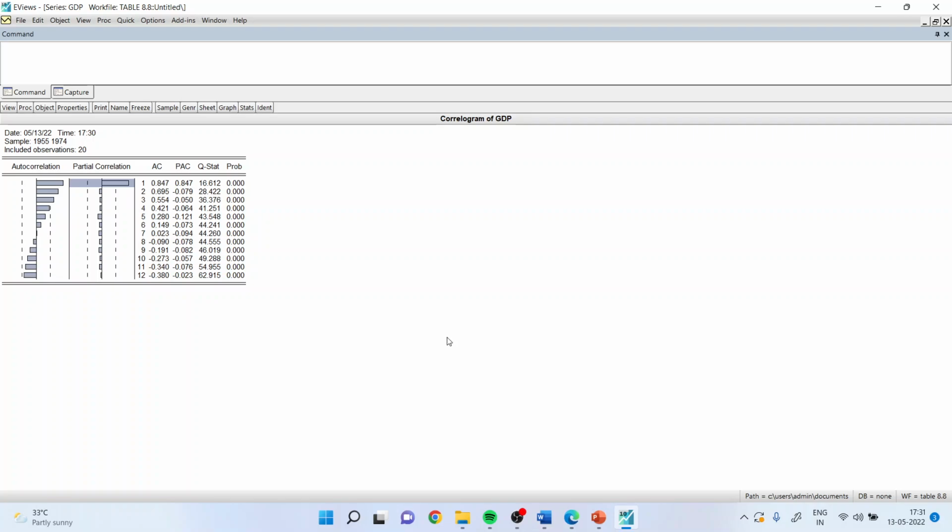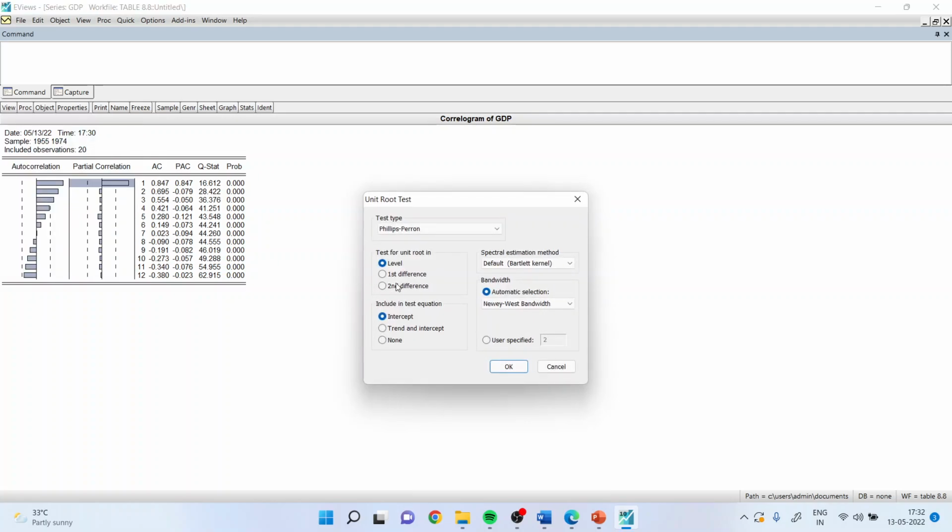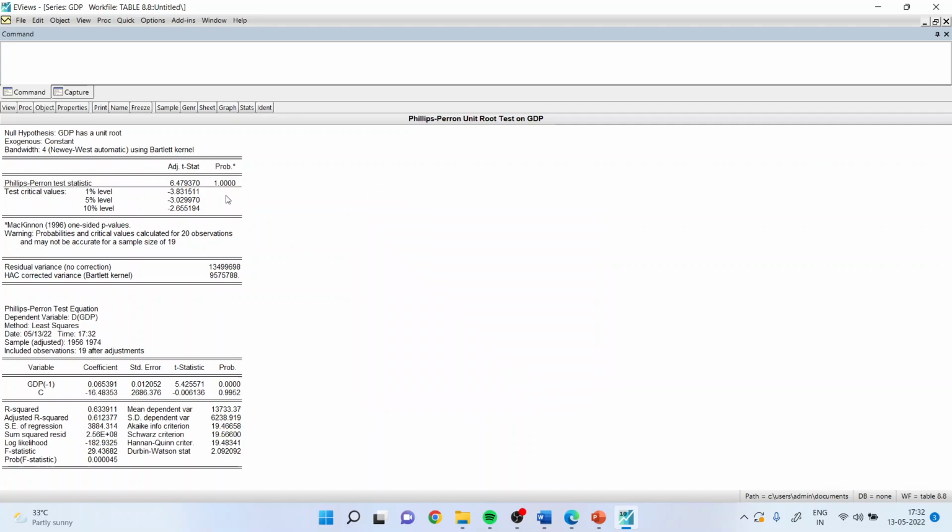Now the same thing we can carry out with the help of unit root testing. View, unit root test, level, intercept. Click OK, and we have got the values. You can copy this into a Word file.